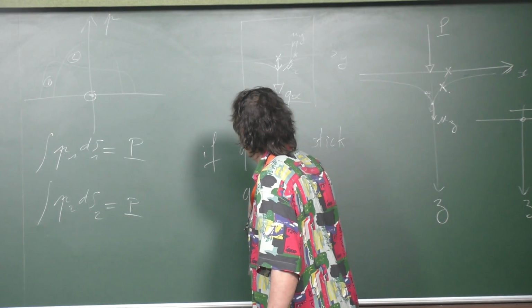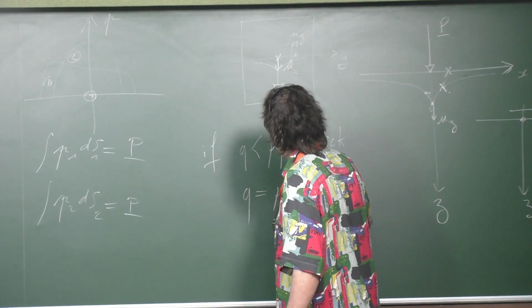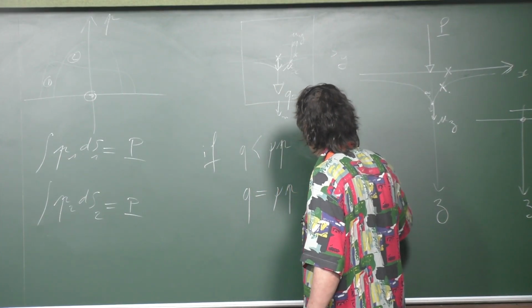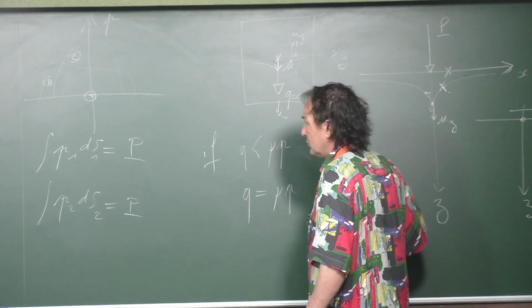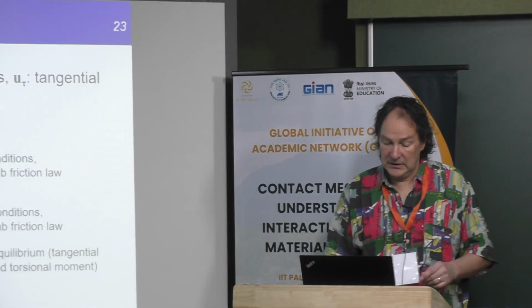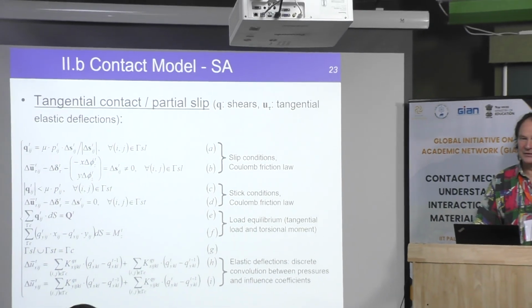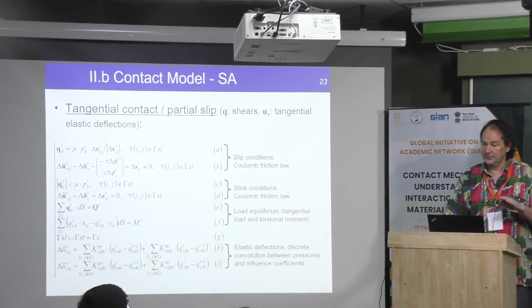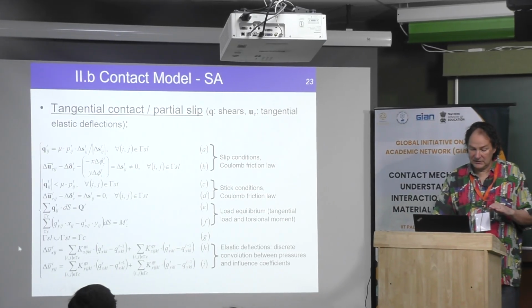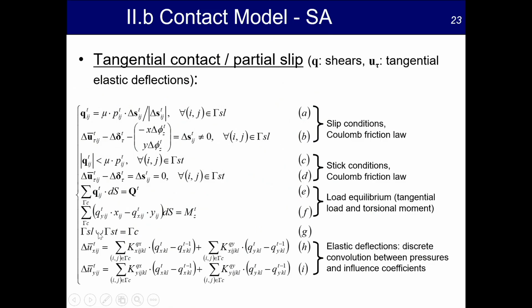And if Q equals mu times the pressure, it is sliding. Then you just have to transfer that into equations. And you cannot have sliding and sticking at the same time. This is why here you can see the sliding area and the sticking area. Sliding plus sticking area correspond to the contact area. There is no intersection of the 2.